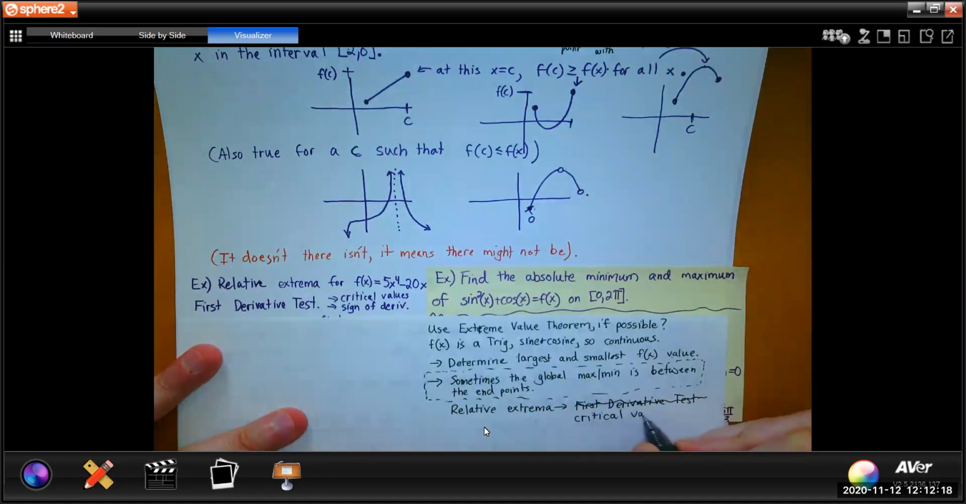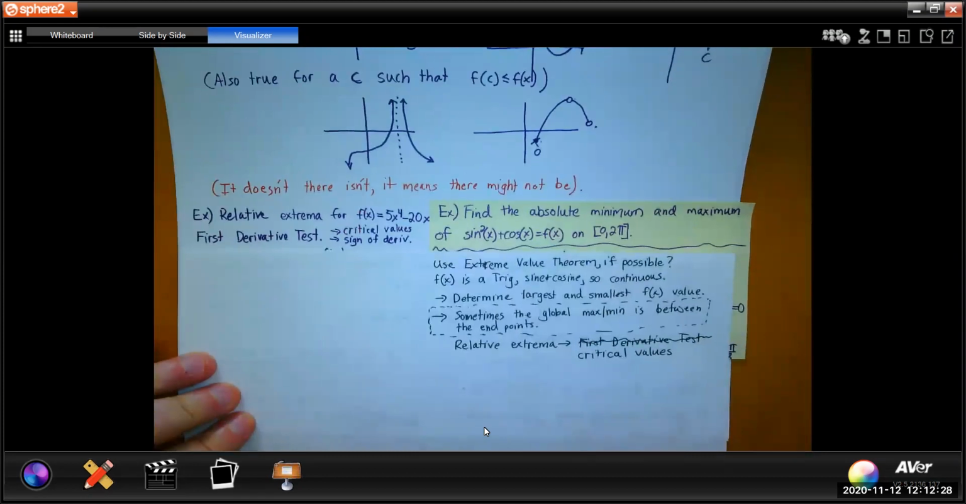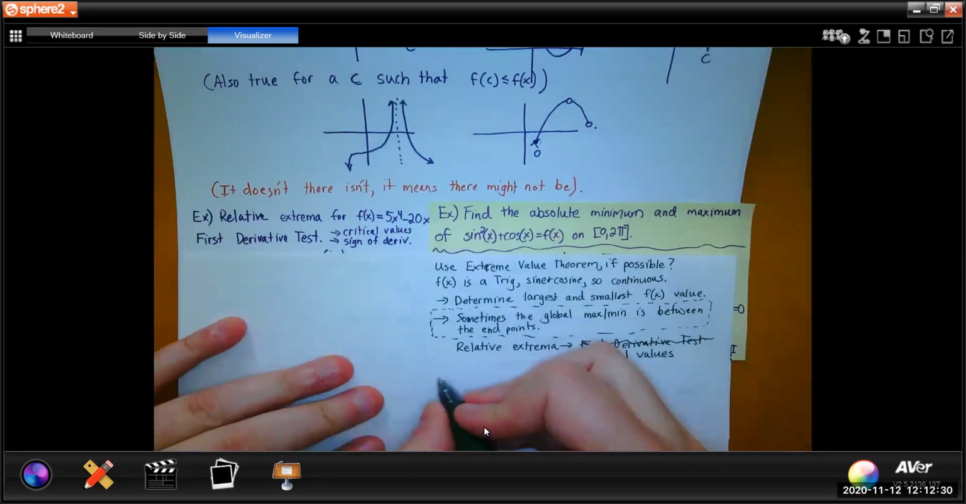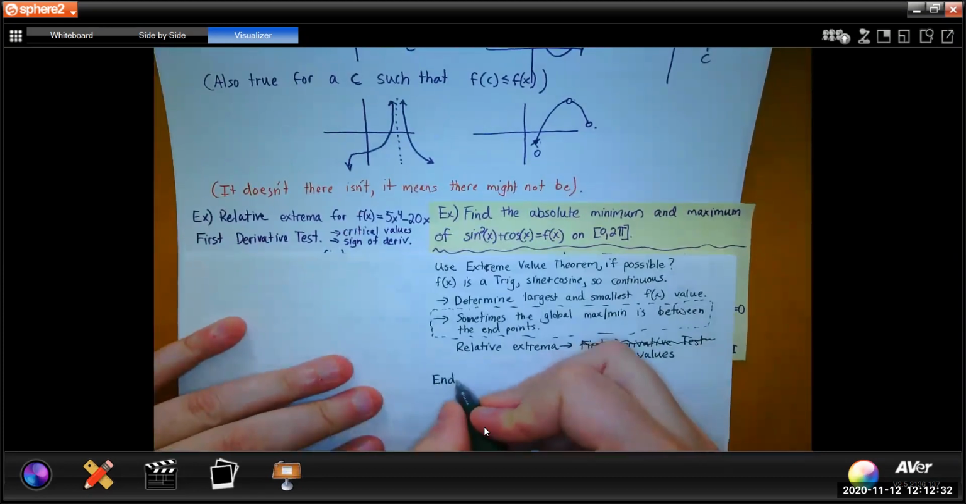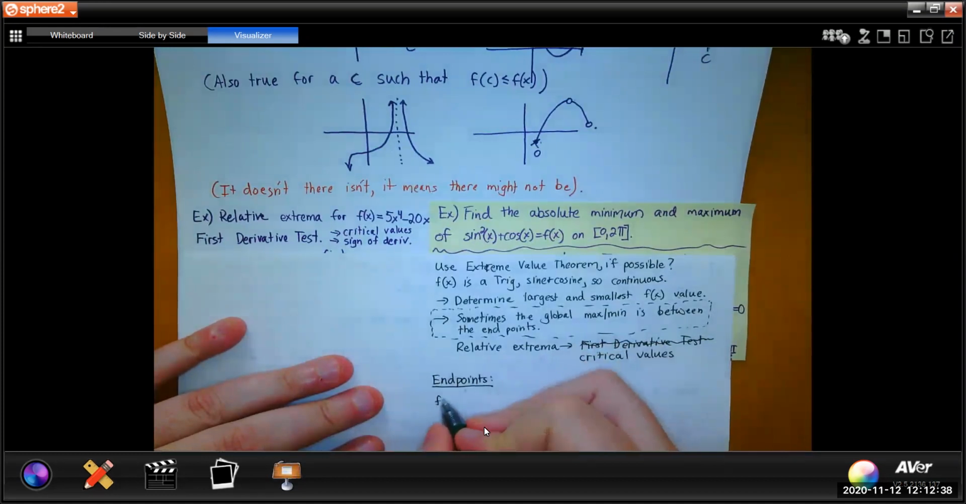So really, to get those values that aren't endpoints, so that we know what the highest and lowest points are, what we're going to look at is the critical values. So the endpoints, pretty straightforward. We want to evaluate f at 0 and evaluate f at 2 pi.